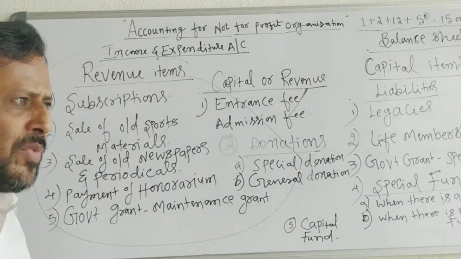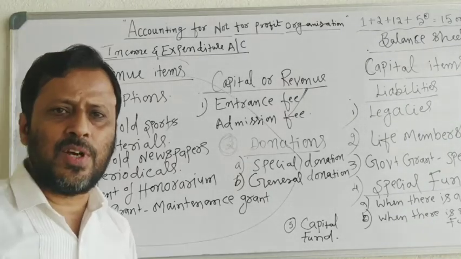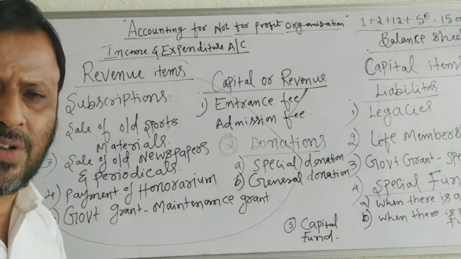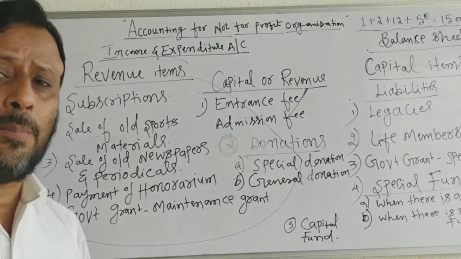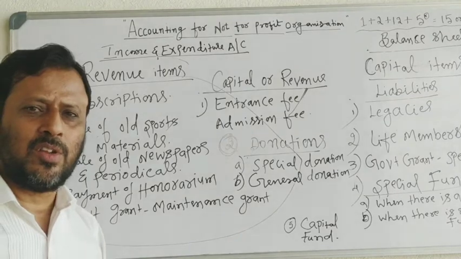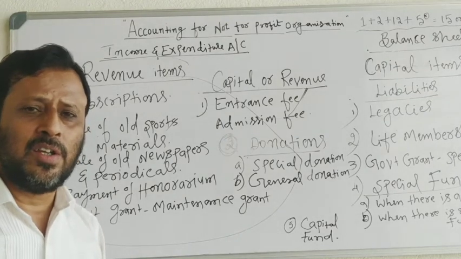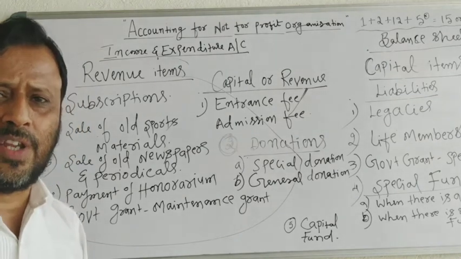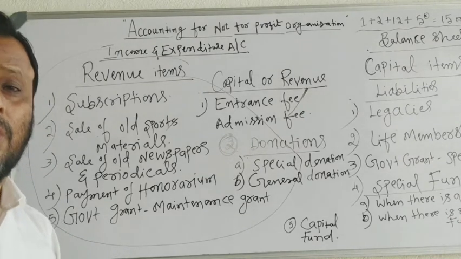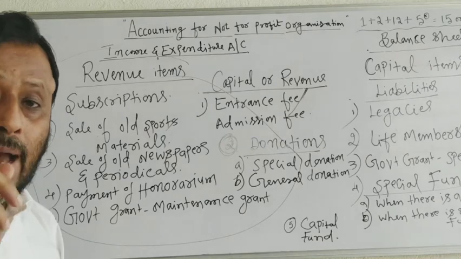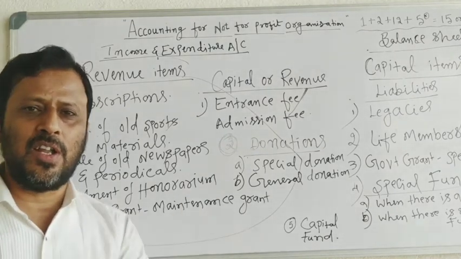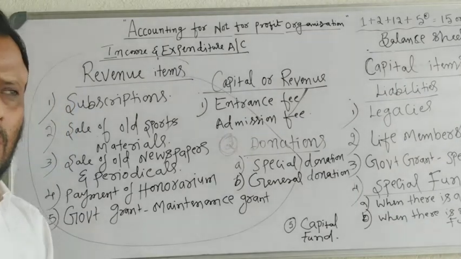Subscription. Subscription is the membership fee received by a not-for-profit organization from its members on an annual basis. Annual basis means it is received regularly.